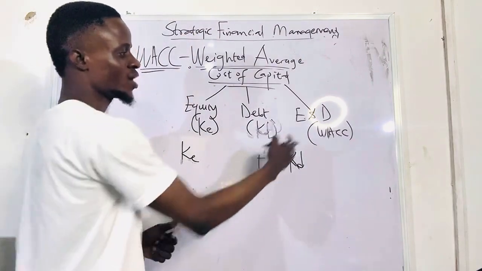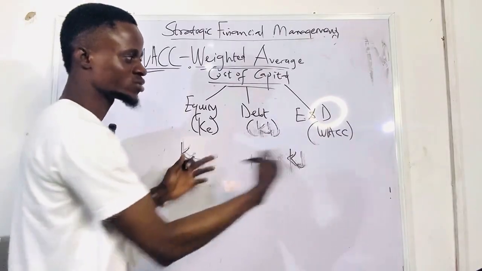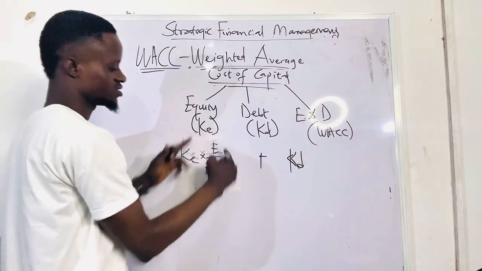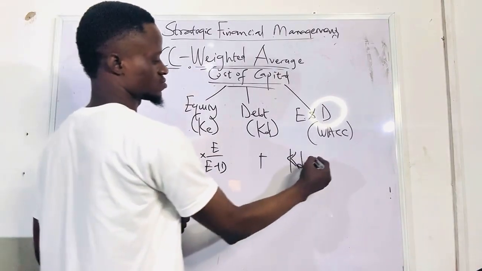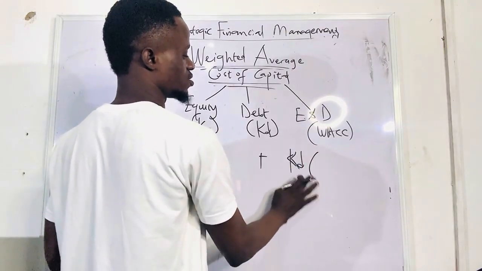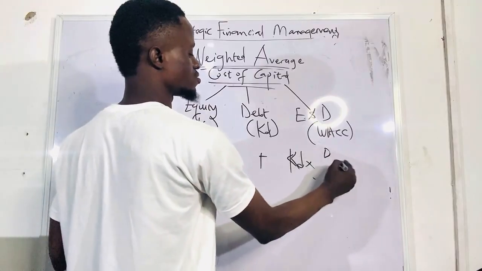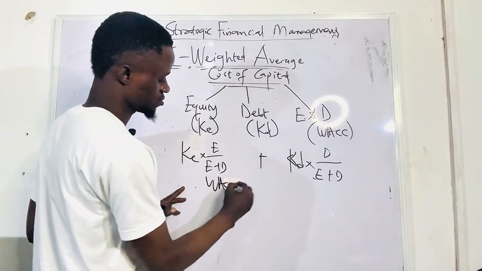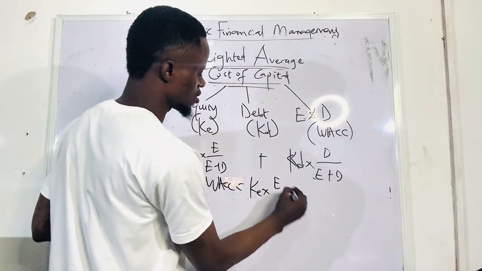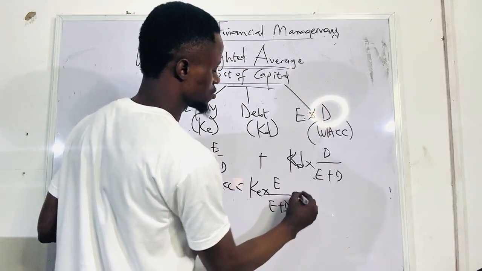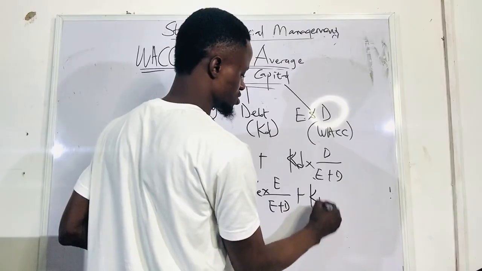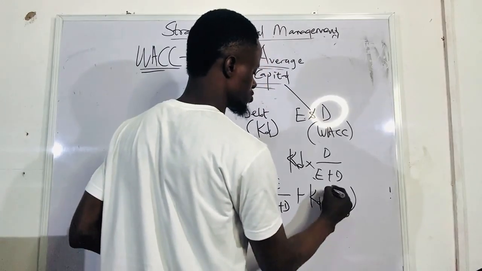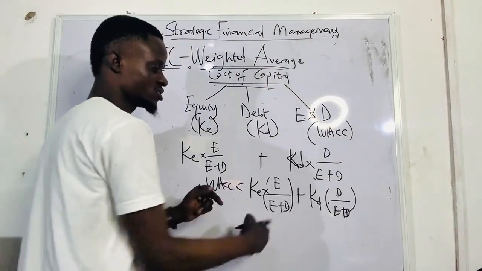So WACC is just the weighted average of both: the weight of equity, that is E over E plus D, times the cost of equity, plus the weight of debt, D over E plus D, times the cost of debt. You can also put it into brackets. It's the same thing.